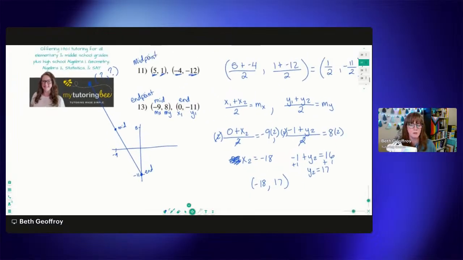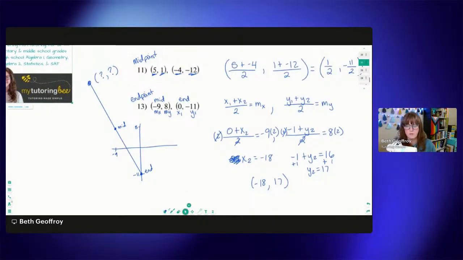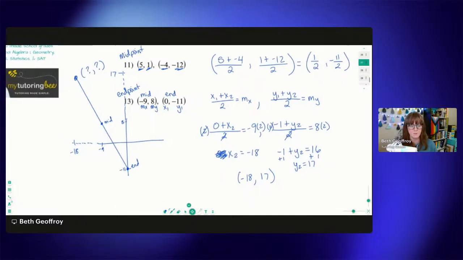And looking back at our little sketch of a graph here, let me see if I can move that out of the way. There we go. Looking at our sketch here, that kind of tracks with what we were saying. We know it's going to be further out. For the x value, we're going to be going more negative, so we'll be at negative 18 out here. And then for our y, we would be much higher, so at a higher positive value, at positive 17. So that is how you find the missing endpoint when you're given a midpoint and one endpoint.